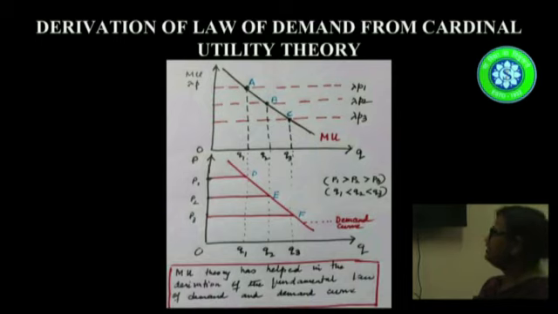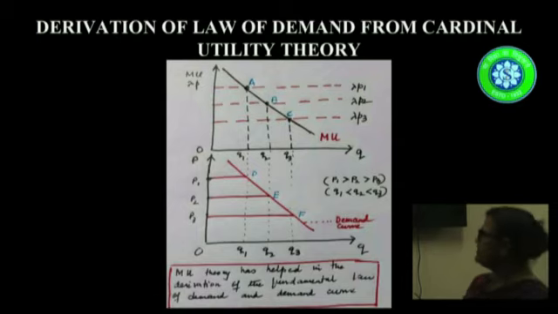Now, if we use the upper panel and draw perpendicular lines from the equilibrium quantities to the lower panel, we see we get again the quantities as Q1, Q2, Q3, and we know that Q1 corresponds to price P1, so we put that P1, P2 and P3 on the y-axis. And here we observe that we get three points, D, E and F. When we join these three points, D, E and F, what we are getting is the demand curve.